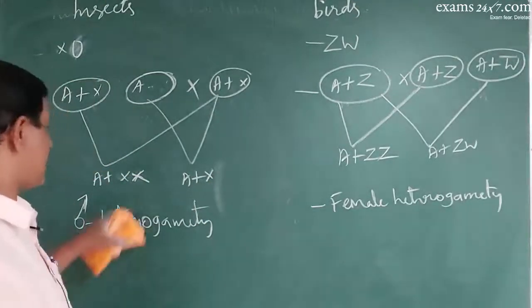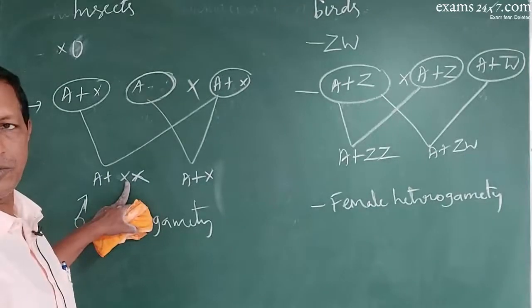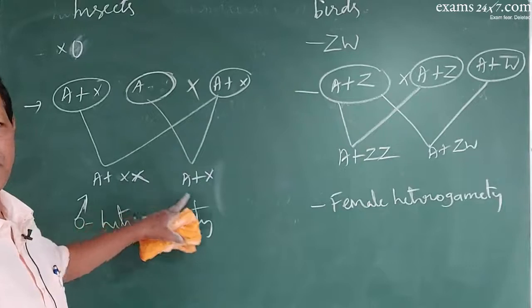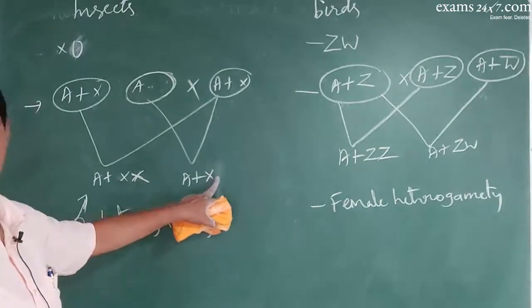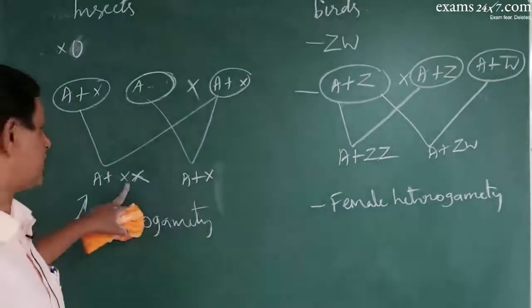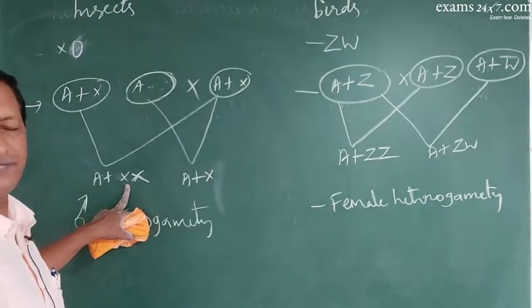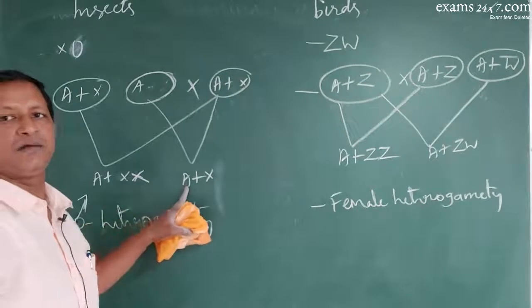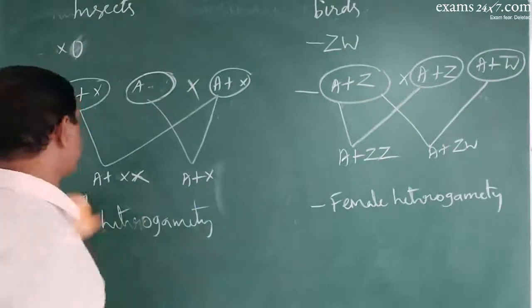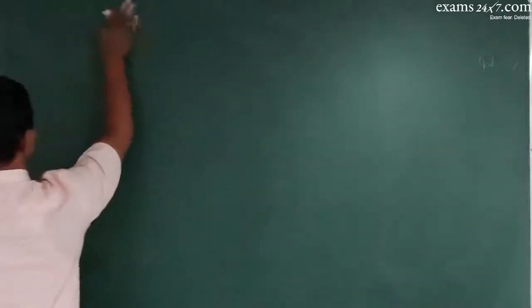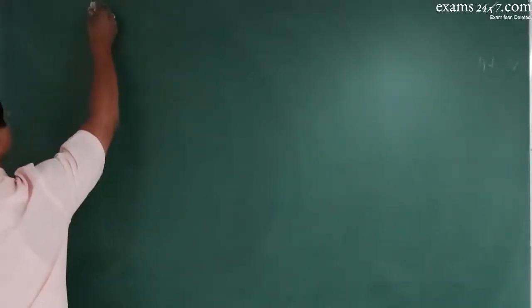Hence, the number of chromosomes in females is always more than that of males, because there is only one sex chromosome here. There are 2 sex chromosomes here. So the number of chromosomes in female insects is more than the male insects. Okay. Next, we have sex determination for this one.